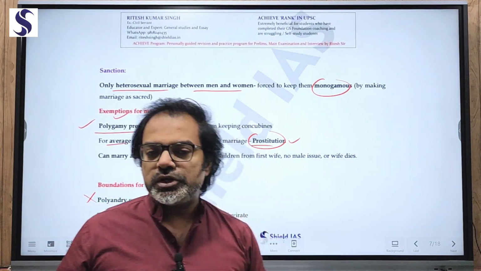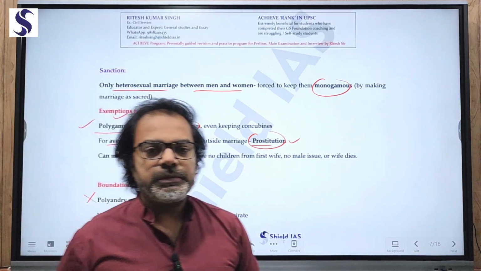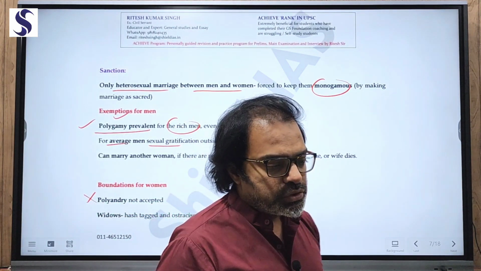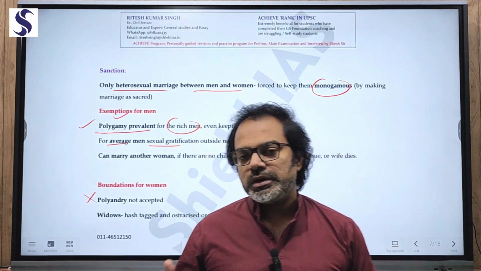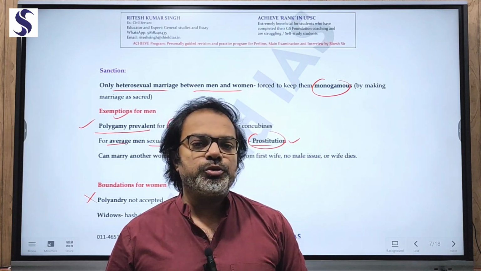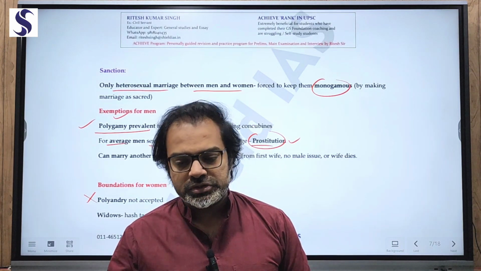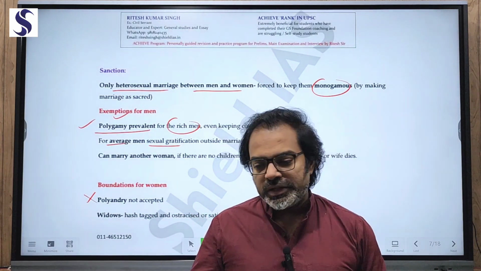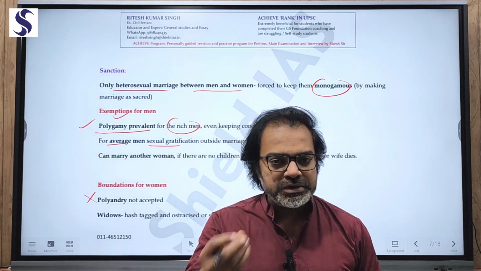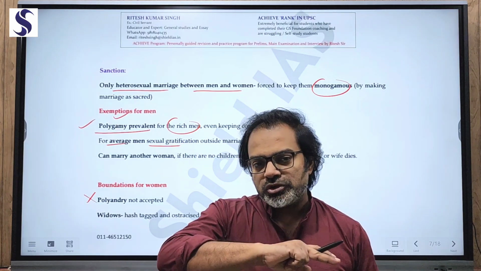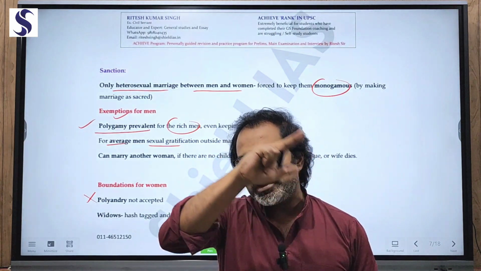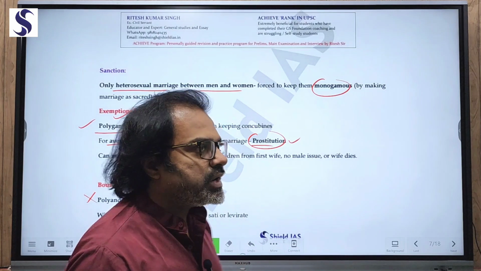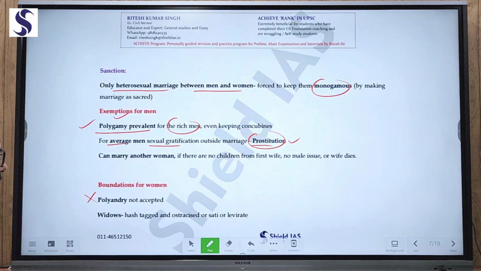The issue was, if a woman is in multiple relationships and bears a child, how to prove who is the father of the child? Ultimately the issue was the transfer of property, everything boils down to property, and there was no DNA technology to identify that. So everything was patriarchal and male driven, and hence polyandry was not accepted.